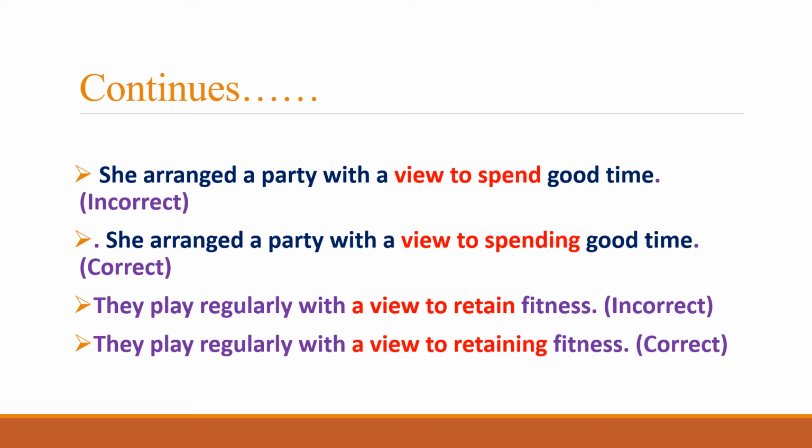So retaining is the correct expression. So this is the rule number 32 that explains how to use the phrase with a view to. Just to put it in a nutshell, we can say that with a view to, ing is added instead of the first form of the verb.